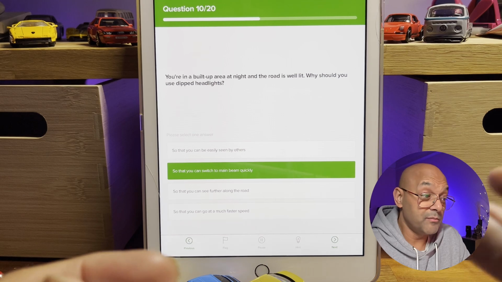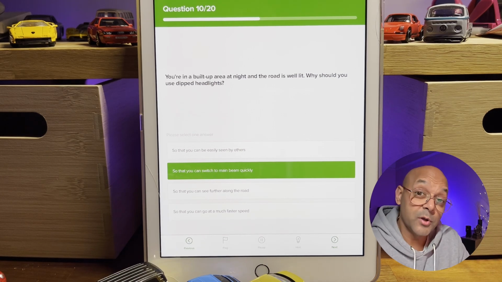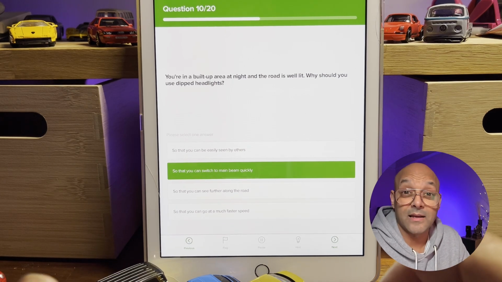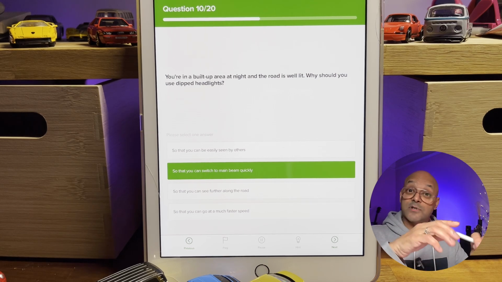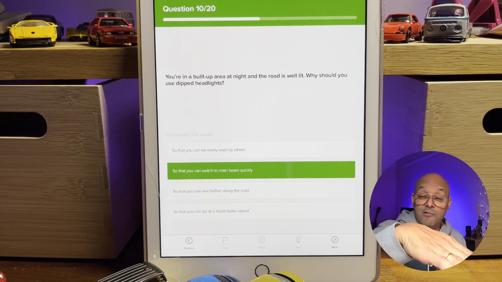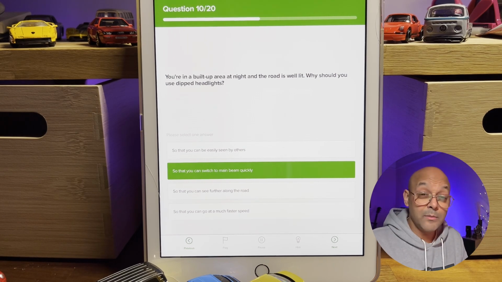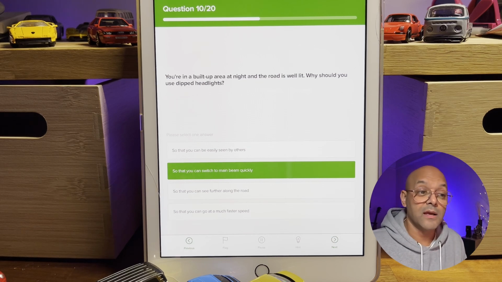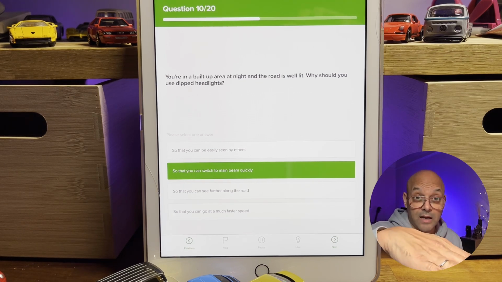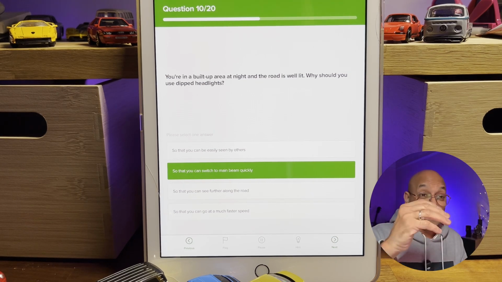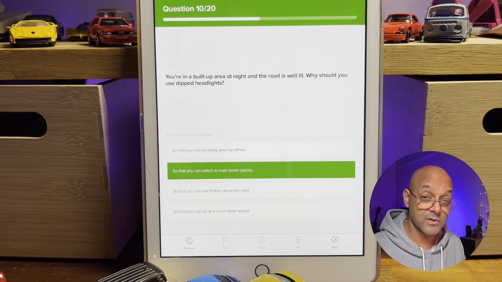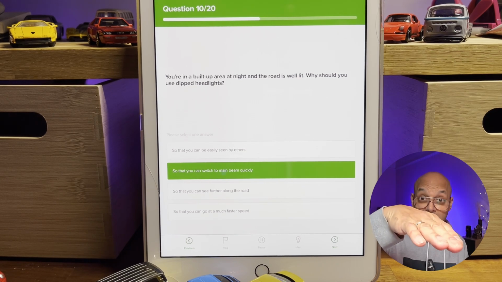I mean, generally, probably 90% of the time, you will be driving using your dipped headlights. Dipped basically means your headlights are dipped to the ground and not pointing up. When the main beam or your full beam, which is the same thing, are on, your headlights are pointing upwards or straight on, and it lets you see a lot further down the road. So your headlights are dipped down to the ground. Main beam is up, dipped is down, and so on, okay?